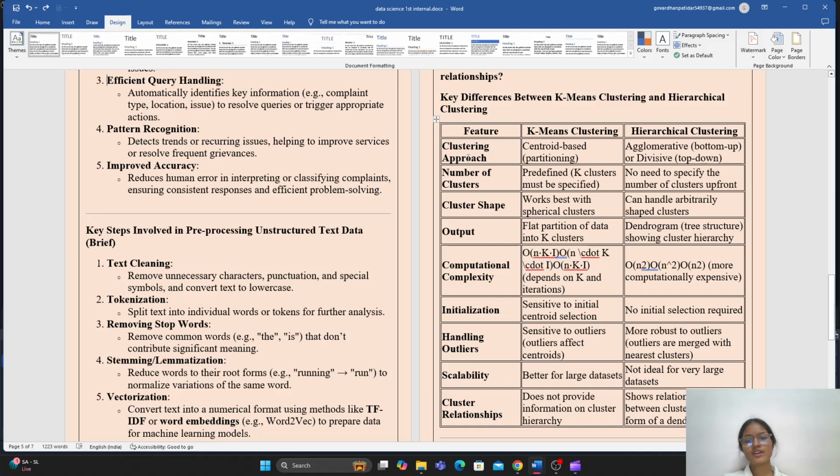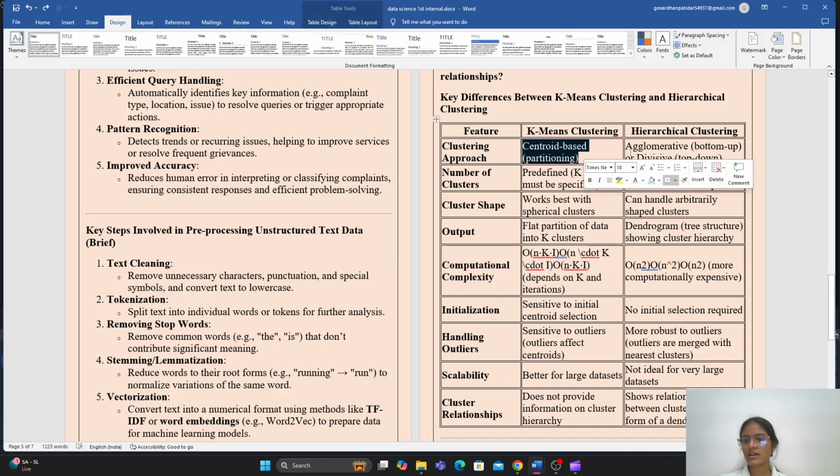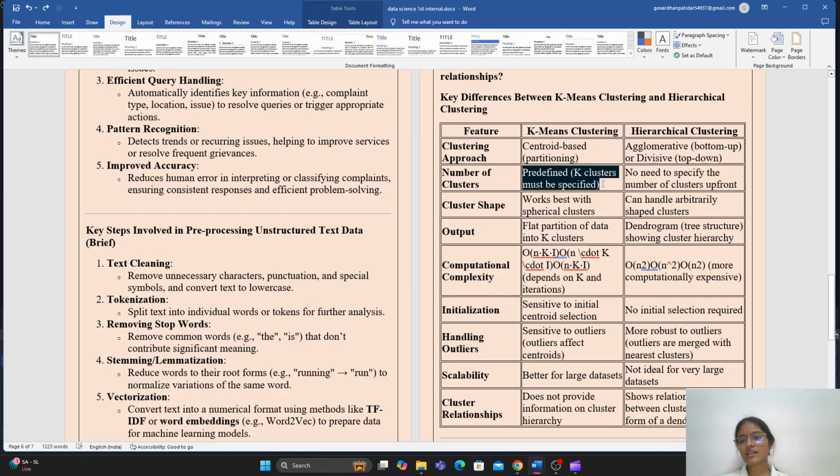So first of all, on the basis of the clustering approach, k-means clustering follows a centroid based approach, and on the other side hierarchical clustering follows a top to down or bottom to up approach. In k-means clustering the clusters are predefined, like k clusters must be specified, but there is no need of predefining the clusters in hierarchical clustering.